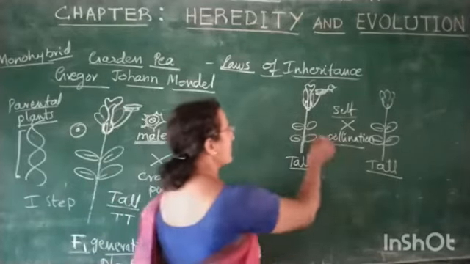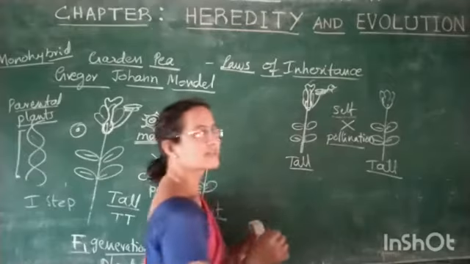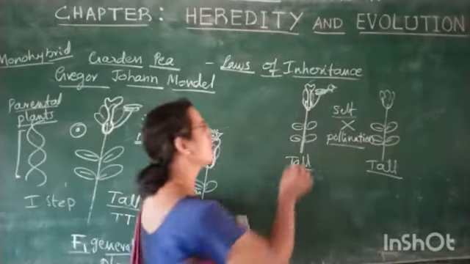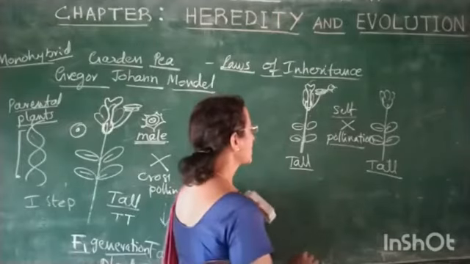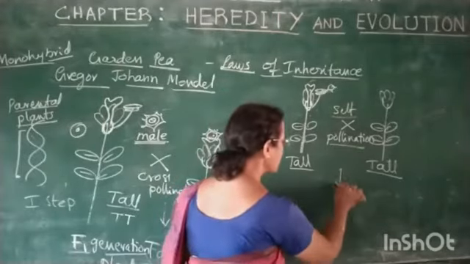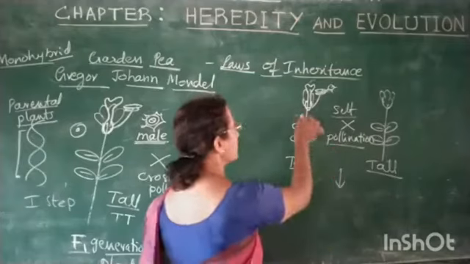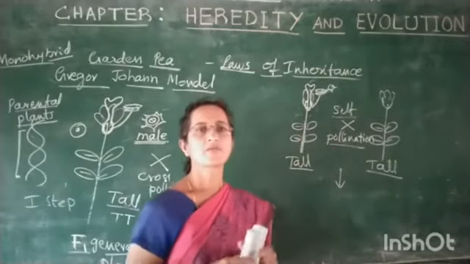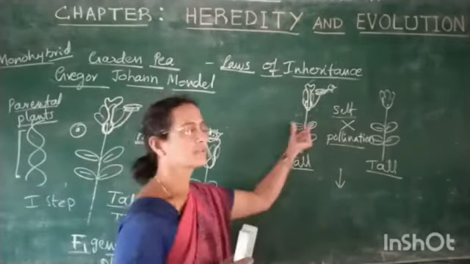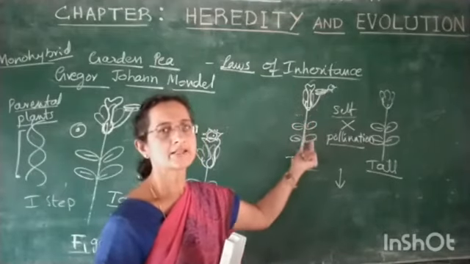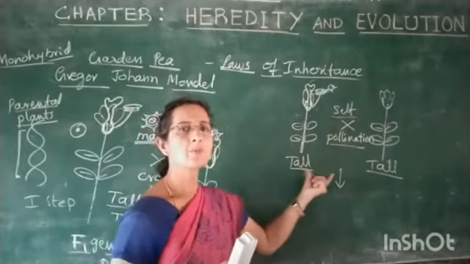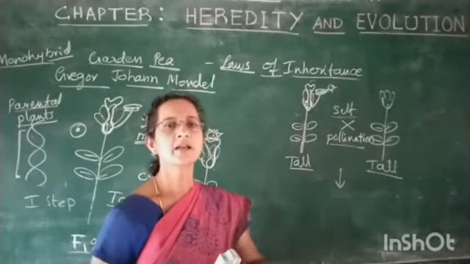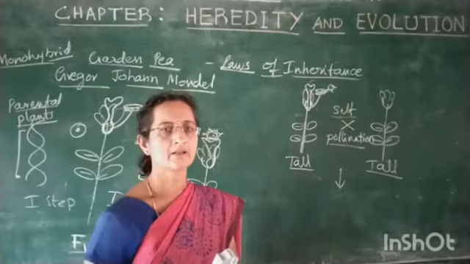There self-pollination takes place, resulting in the fertilization of all the flowers of the tall plant. So there will be formation of seeds. After fertilization all the flowers generate seeds. Mendel collected all the seeds of this tall plant and sowed them in the next generation.